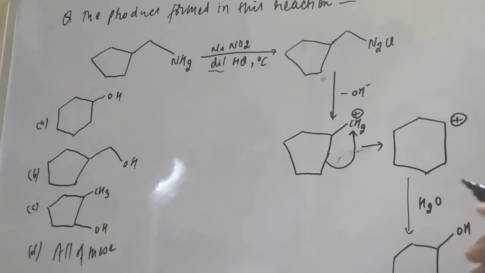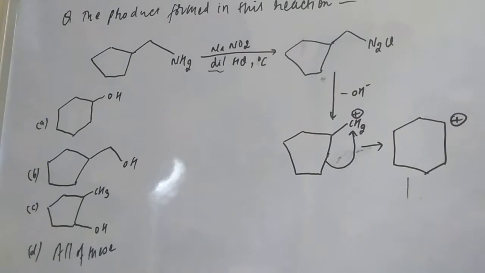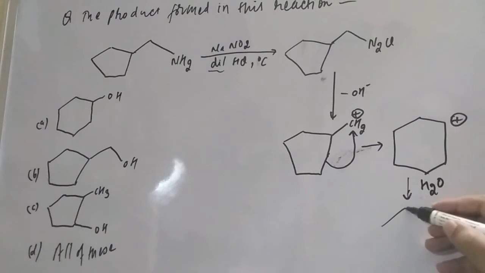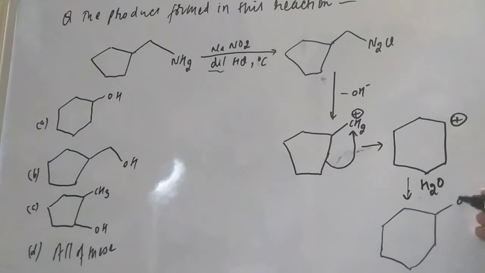Better I am writing this one; it may not be visible to you because the board is very small, friend. So I am erasing this and writing again. Because we have taken dilute HCl, the water molecule will be there, and this water molecule will give the alcohol like this, the cyclic alcohol.